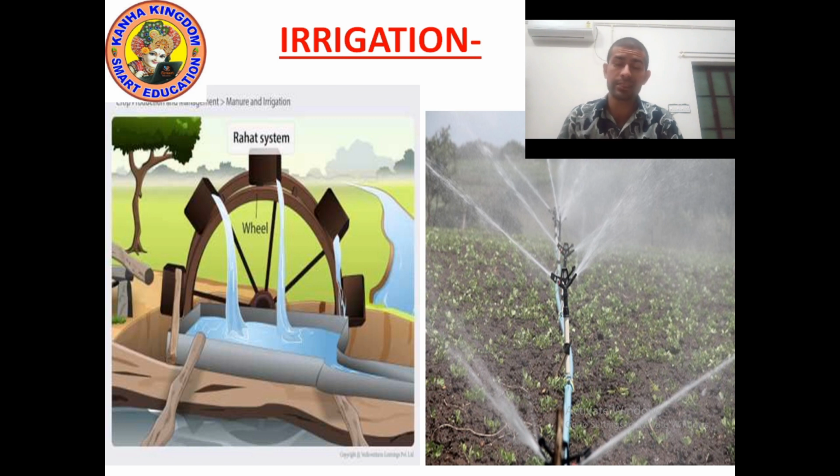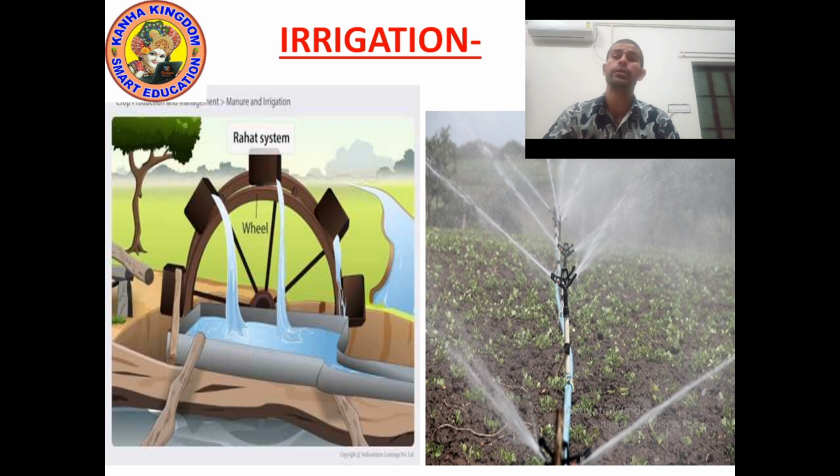In old time irrigation, we use a wheel having small containers on it. It rotates, generally it is driven by ox, and it takes out the water. So this system is known as the Rahat system. Okay, so this system is an old time system.